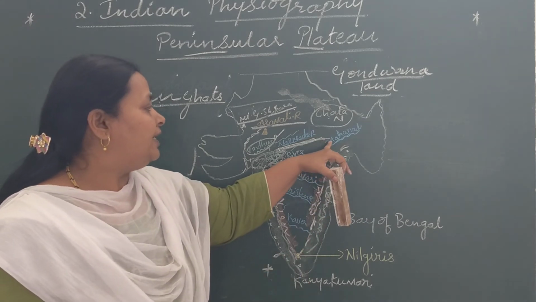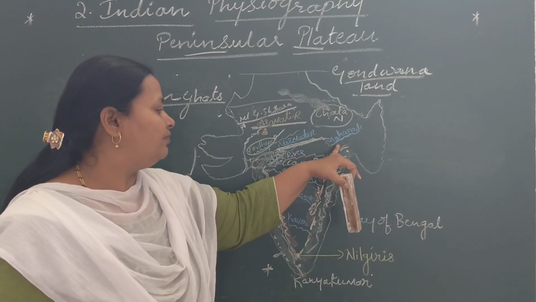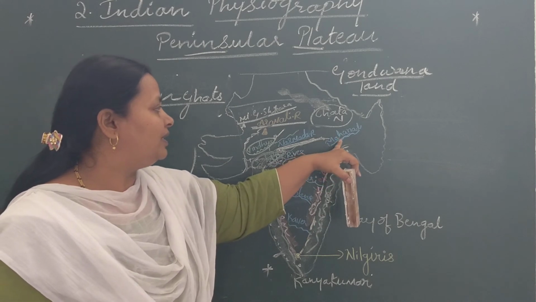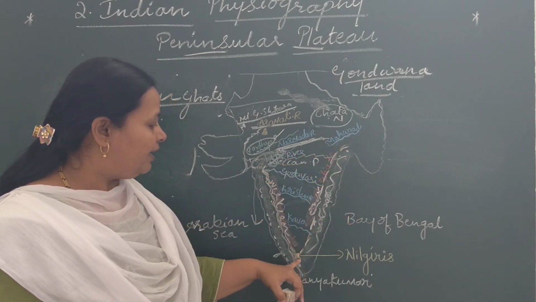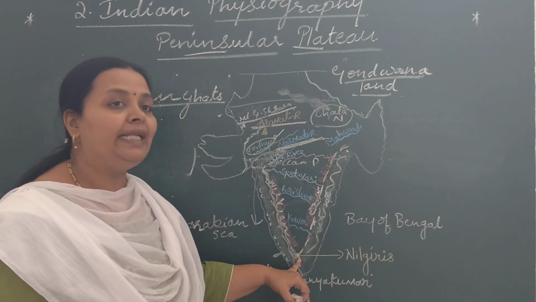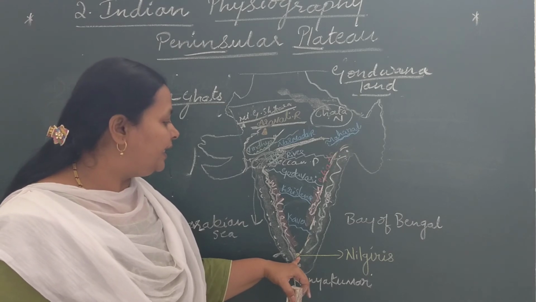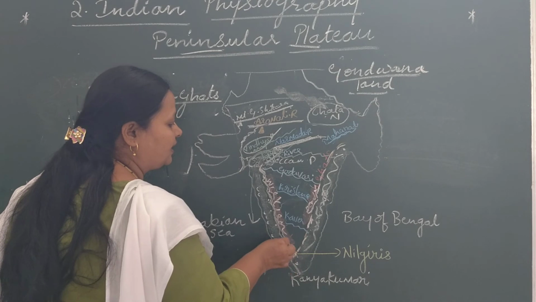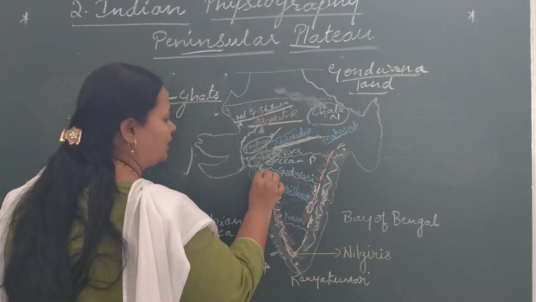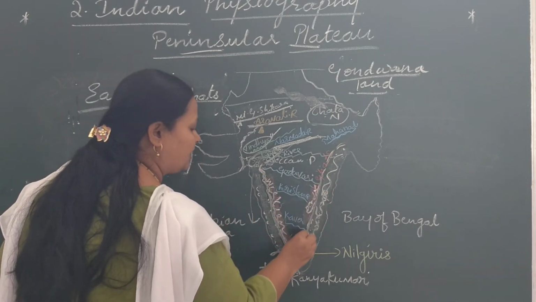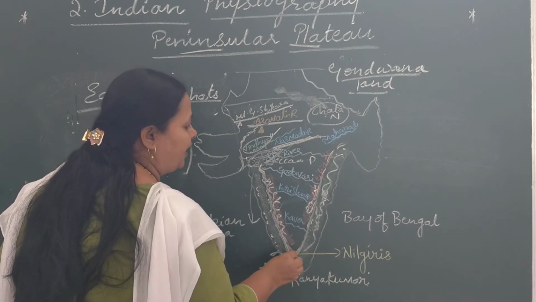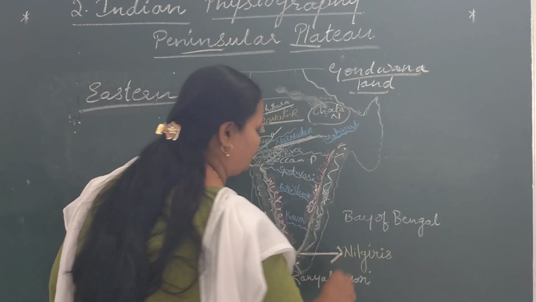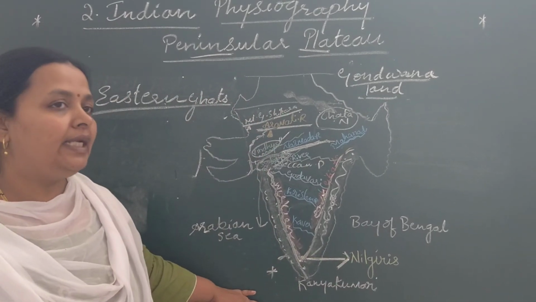These Eastern Ghats start from Mahanadi, and they end in the Nilgiris. Here they join in the Nilgiris. The Eastern Ghats join the Western Ghats also. So the Western Ghats and the Eastern Ghats join in Nilgiris.